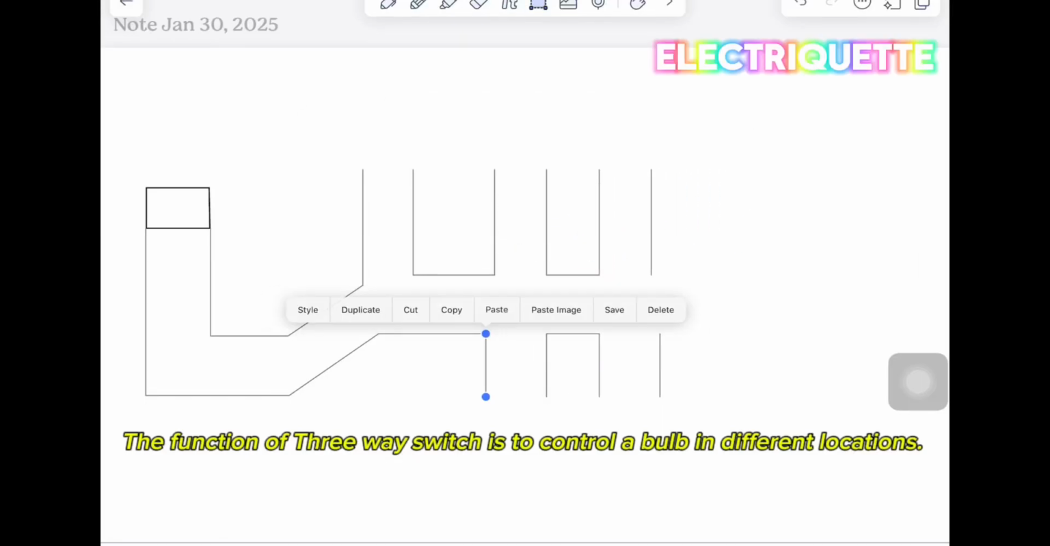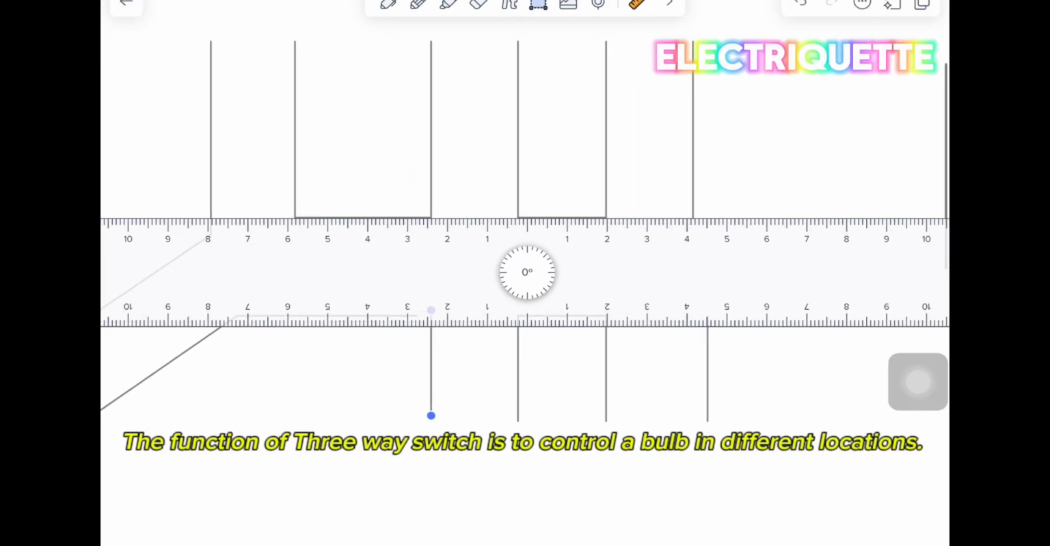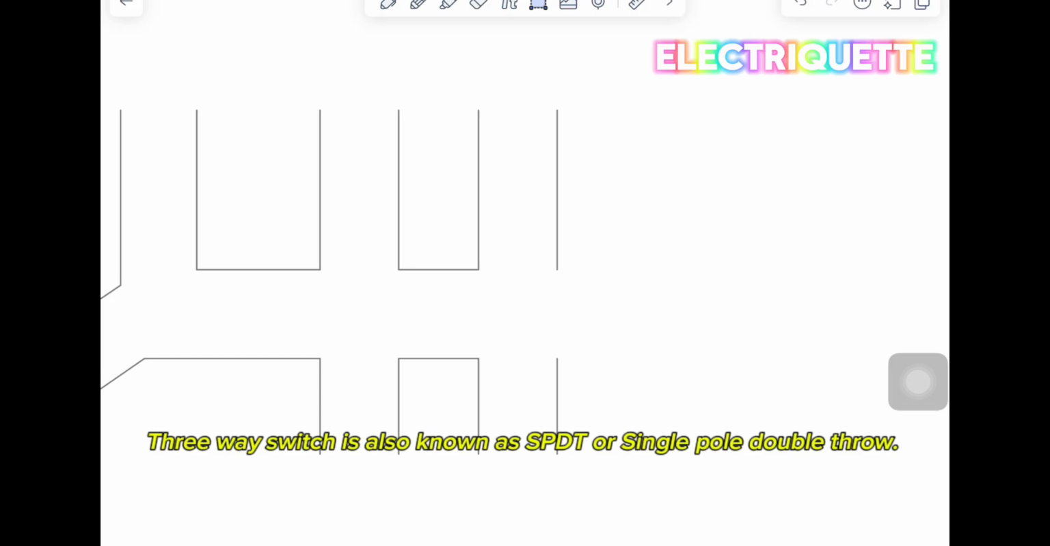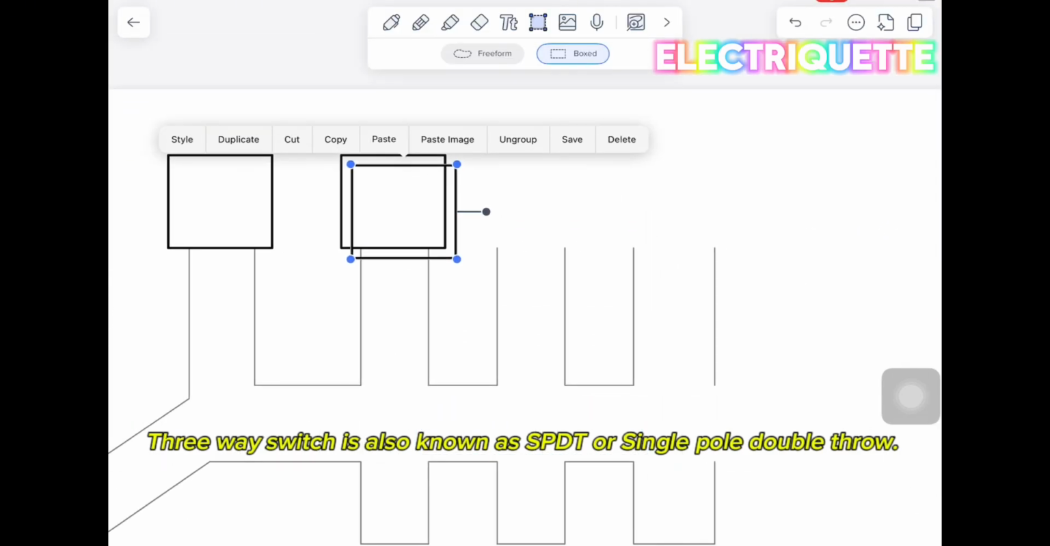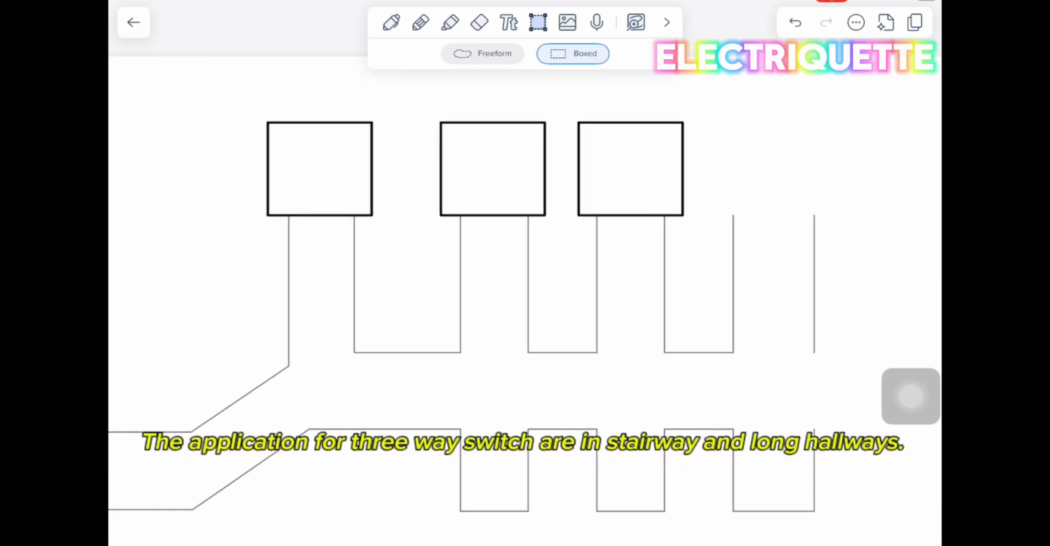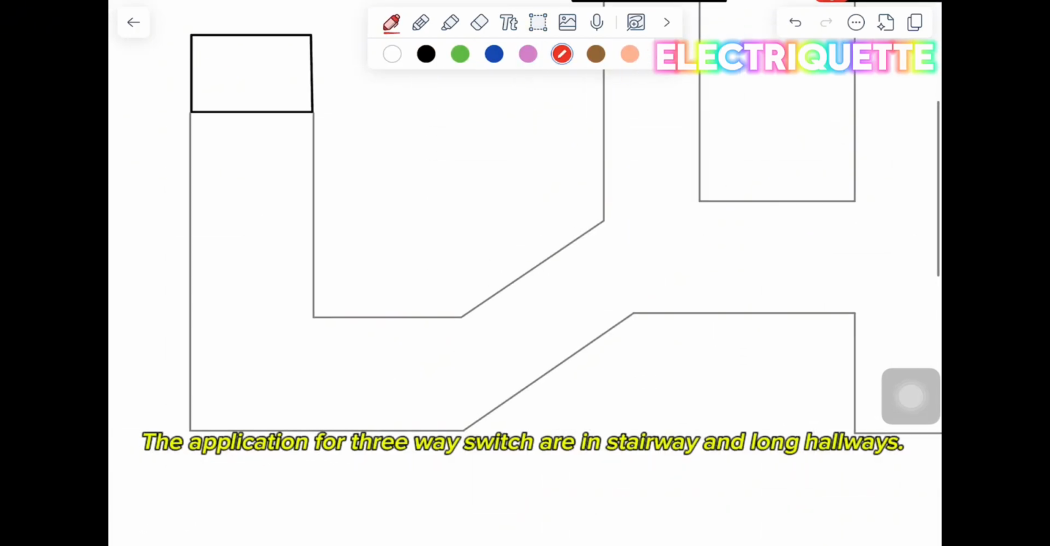The function of a three-way switch is to control a bulb in different locations. A three-way switch is also known as SPDT, or single pole double throw. The applications for a three-way switch are in stairways and long hallways.